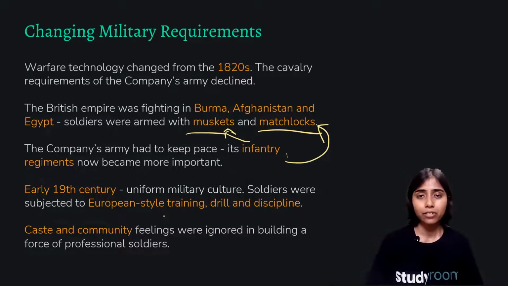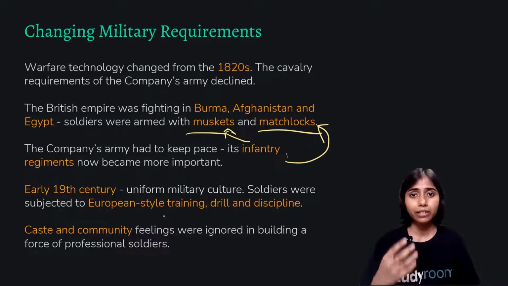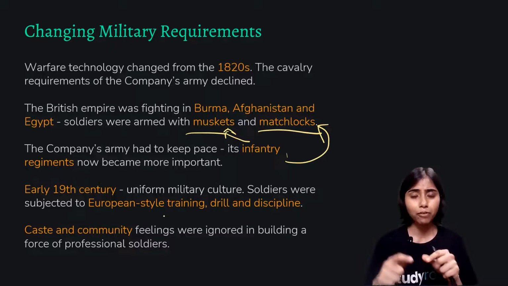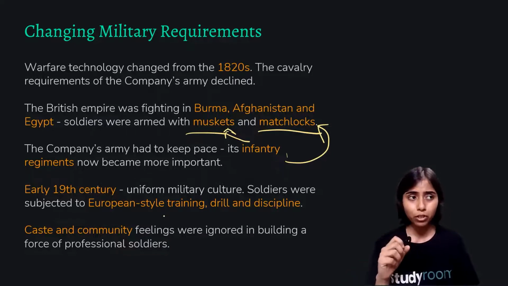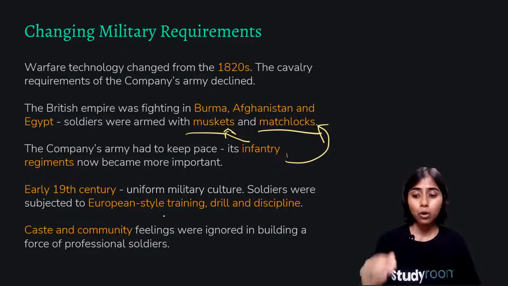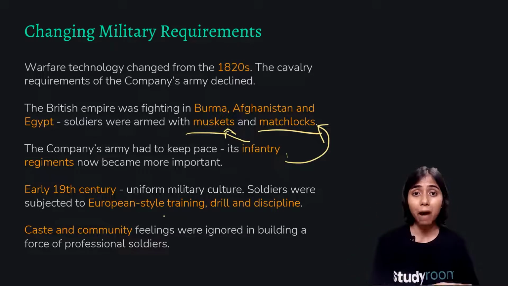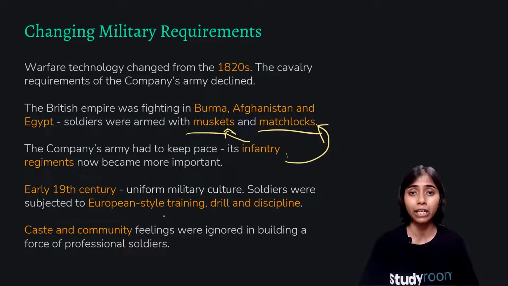At that time, when the peasantry was recruited, they were given a rifle, a certain part of which was supposed to be chewed off, and then the rifle was supposed to be fired. Now, a rumor spread during that time. That is how it was the spark. It was the main event that caused the first war of independence, the war of 1857, the revolt of 1857.